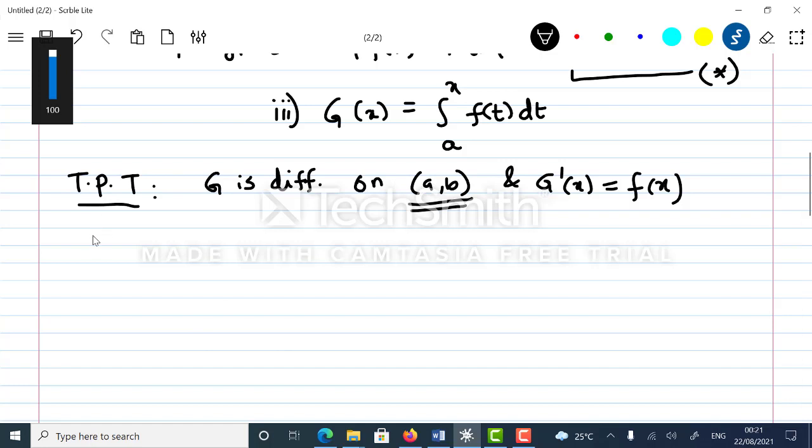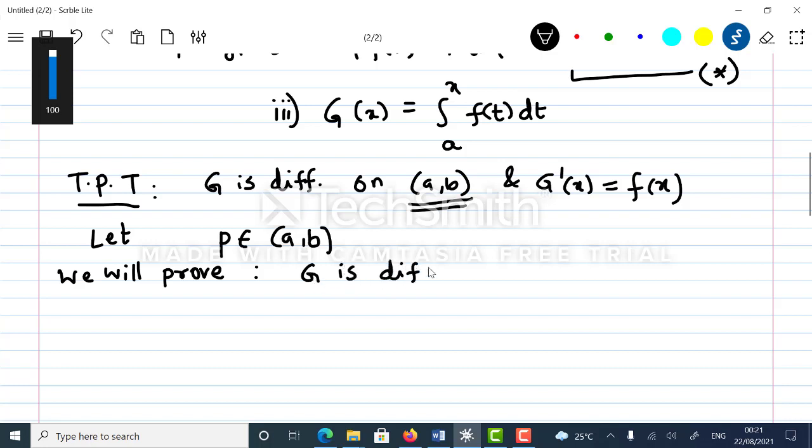So let p be any point from open interval a comma b. So we will prove that g is differentiable at p.